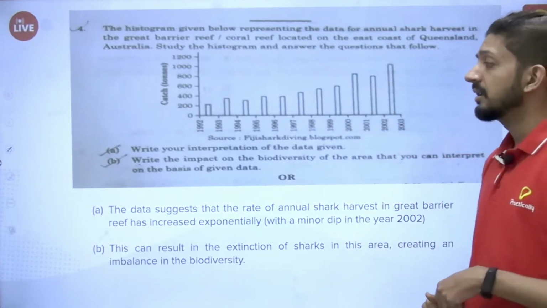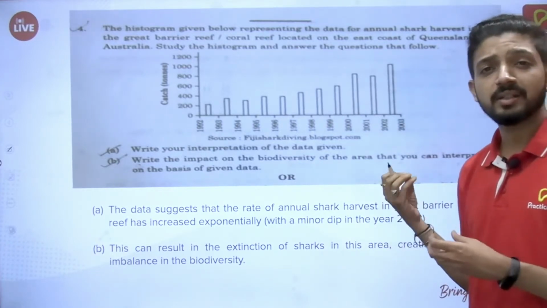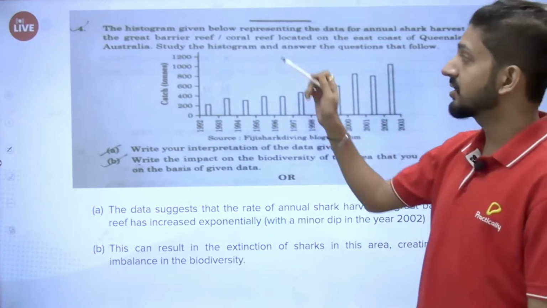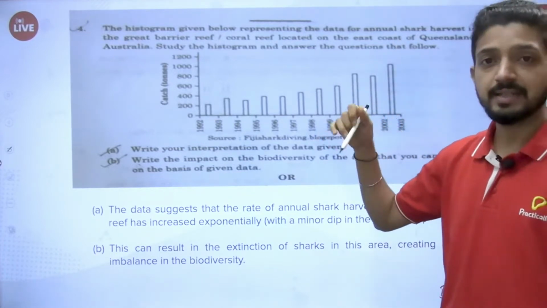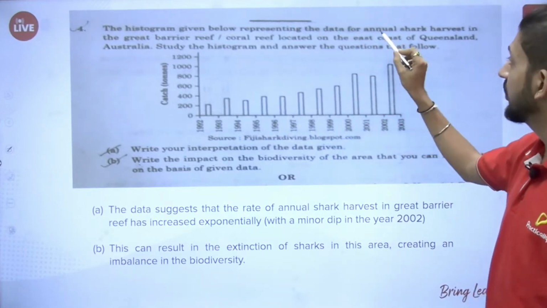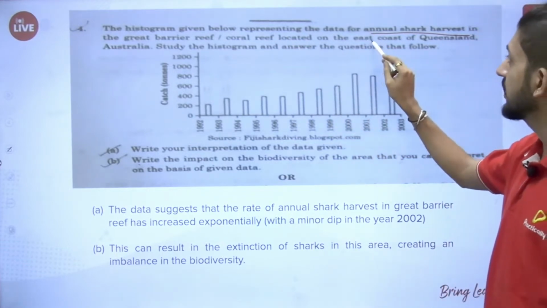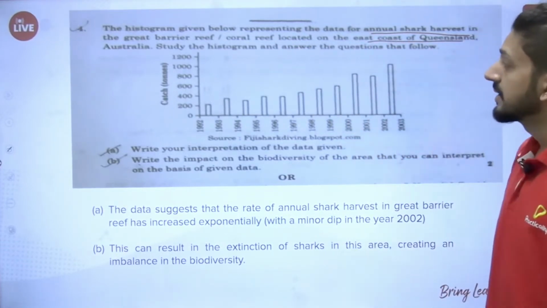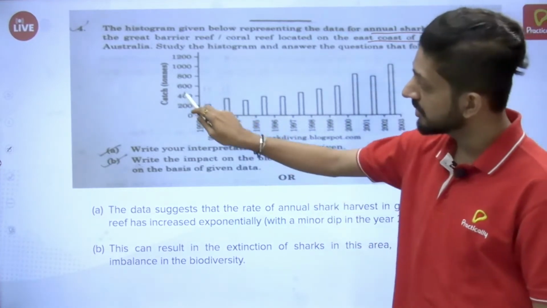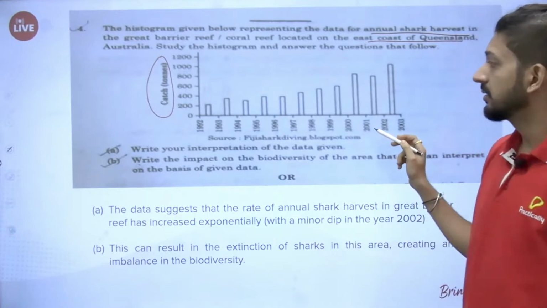Next question, it's a data interpretation based question. Looking at it, it might look a little tough, but actually it's easy, we can easily solve it. Let's see how to do it. It is a histogram, which basically is a graphical representation of a certain phenomenon, representing data for annual shark harvest in the Great Barrier Reef or Coral Reef located on the east coast of Queensland, Australia. So we have to study this histogram and answer the following questions. This shows catch in tons on the y-axis and it shows the year.